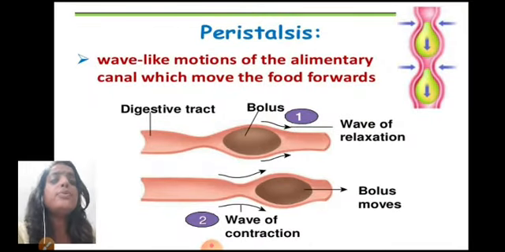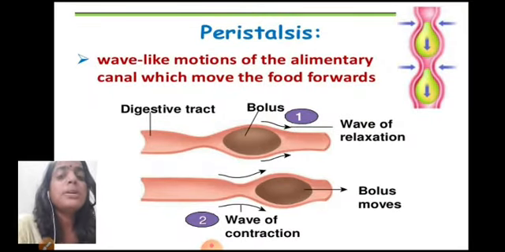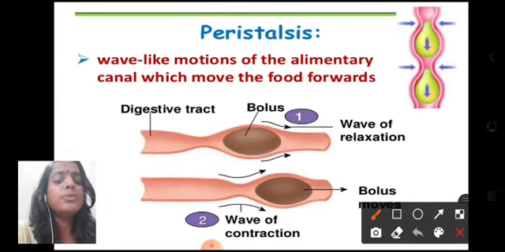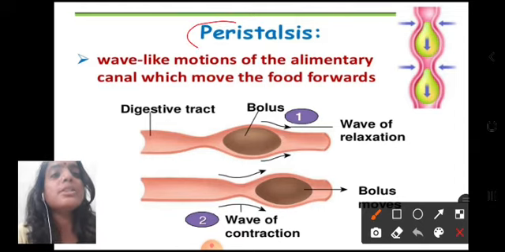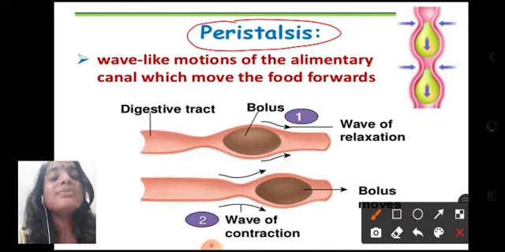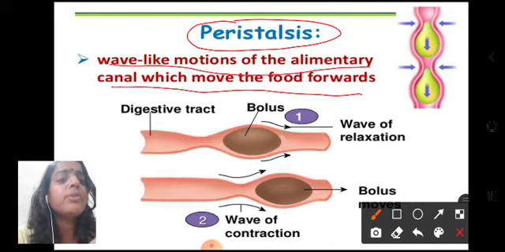Okay, so moving on. Now the food passes from the pharynx to another part of our digestive system, which is known as esophagus. Esophagus is also known as food pipe since the food is passing through this pipe. So how does the food pass so easily through the esophagus? It happens because of a process which is known as peristalsis. Now what is peristalsis? It is wave-like motions of the alimentary canal which moves the food forwards.